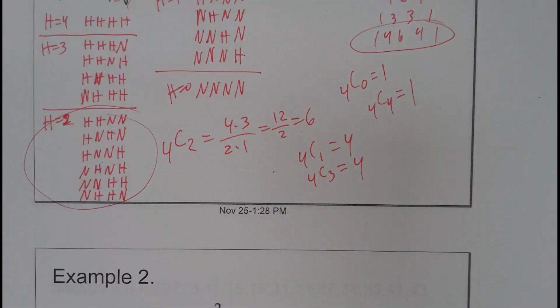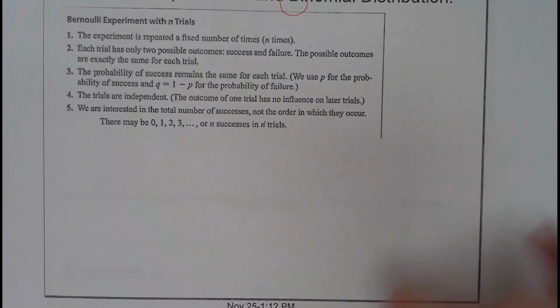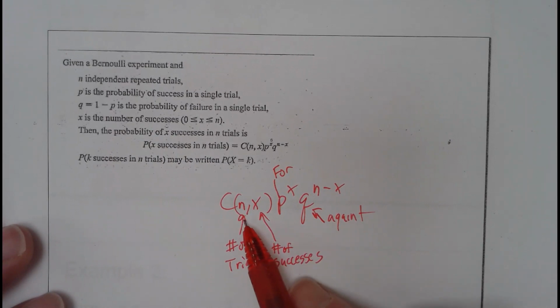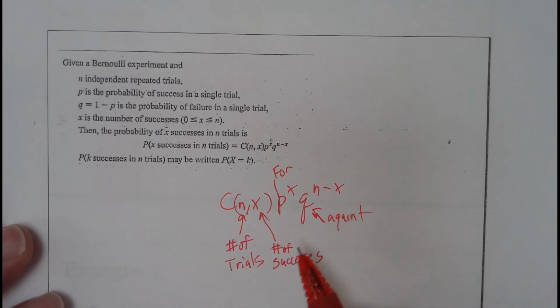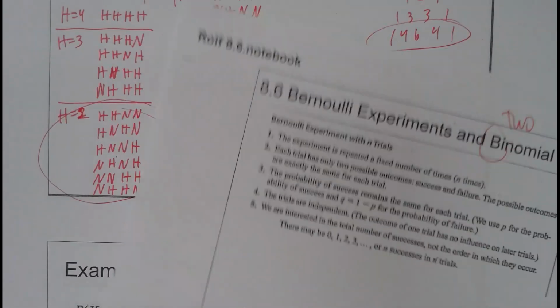I'm not going to read through all the verbiage of this, but basically it just says that it has to be repeated over and over again, and there's a chance of it happening and not happening. N is the number of trials, the number of successes out of the total number of trials, probability for, against, and then we saw how it matches up and stuff like that.